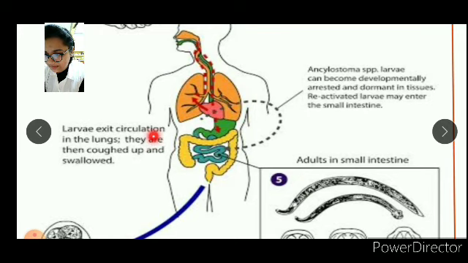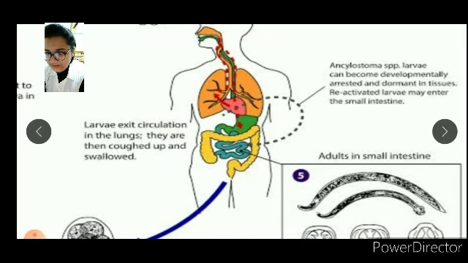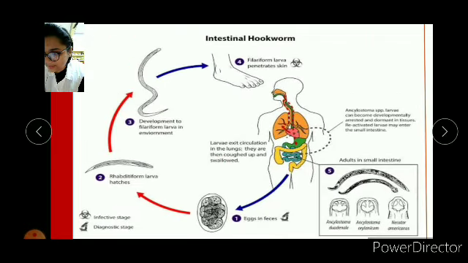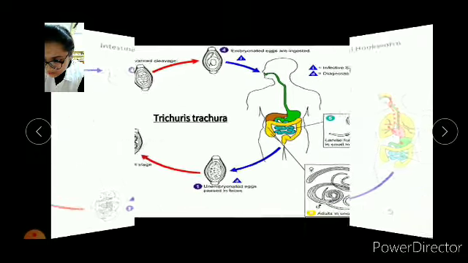Then the larva exits the circulation in the lungs, and they are coughed up and swallowed. As I told you before, the red arrows are indicating that. Then the adults in the small intestine are formed again, and the eggs in feces are excreted again. So here is a cycle that is repeated again and again.